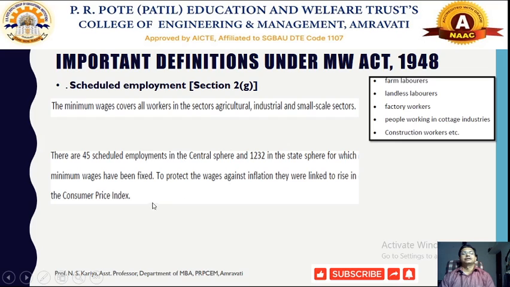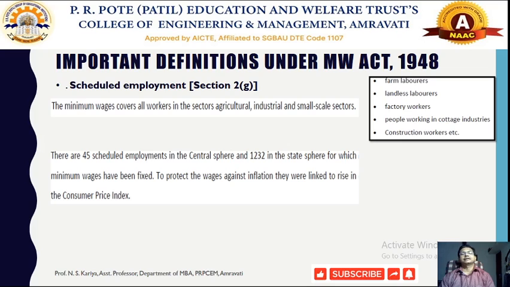This will protect the wages against inflation and is linked to the rise in the consumer price index. Which particular type of employment will be covered under the scheduled employment will be decided on the basis of reports generated on the basis of the consumer price index number, which is published every 2 years by the central government. Depending on that, that particular employment will be covered under scheduled employment.